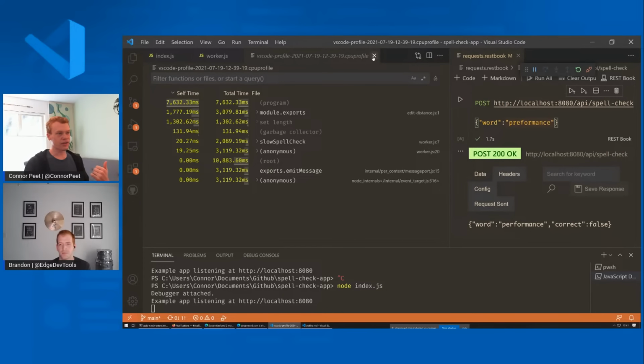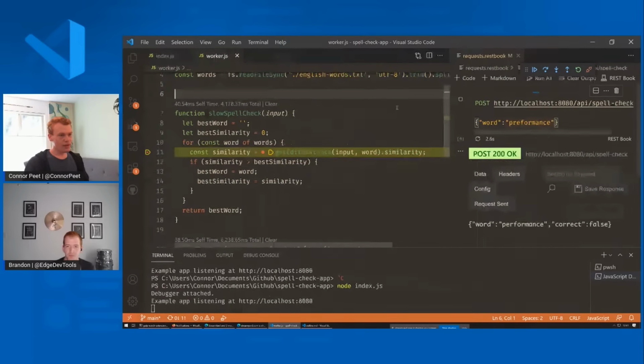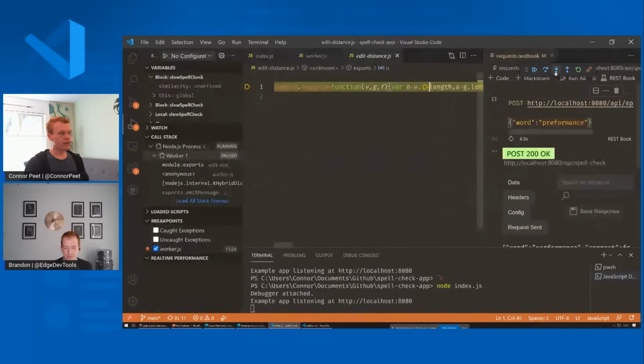So let's try to go into this edit distance function and see what's happening inside of there. I'll set a breakpoint again and then make another request. Now we're paused there, and let's step in here.